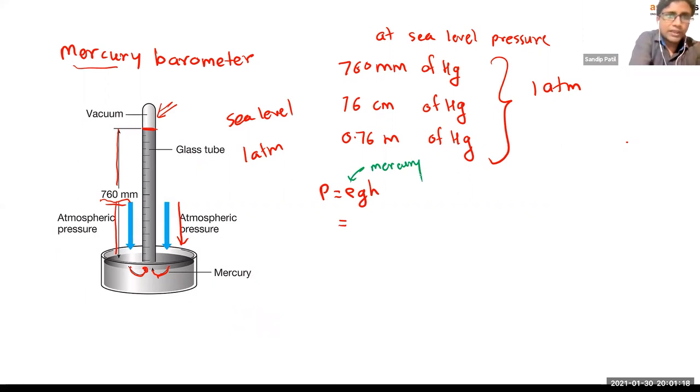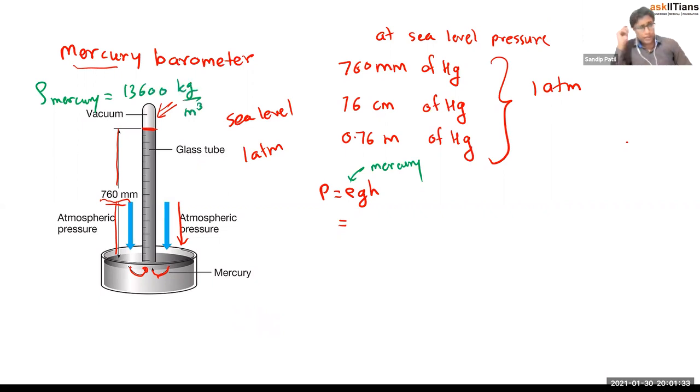I'll write the density of mercury here. Let's say density of mercury is equal to 13600 kg per meter cube. Very high, right? Very high compared to water's density, which is only 1000. So this is 13600, very high. Right? Let's try to substitute here.